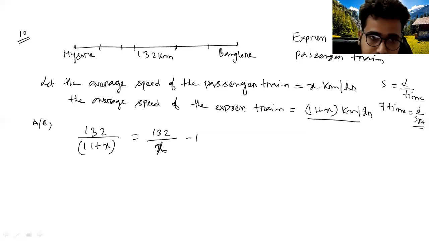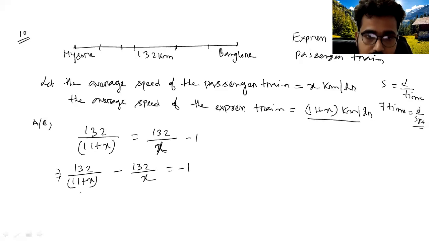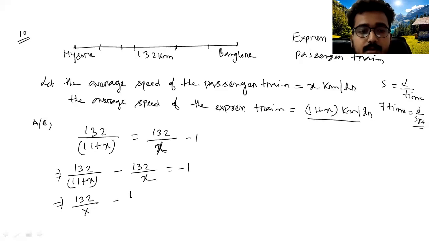Now if you take 132 by x to the left hand side, it will be minus 1. Now multiply both sides by minus 1, then it will be 132 by x minus 132 by 11 plus x equal to 1. Now take the LCM.